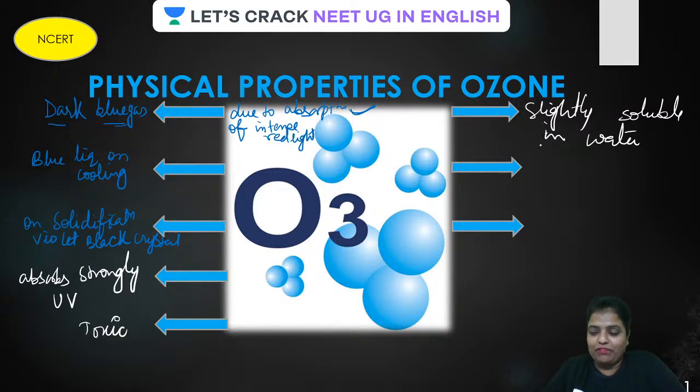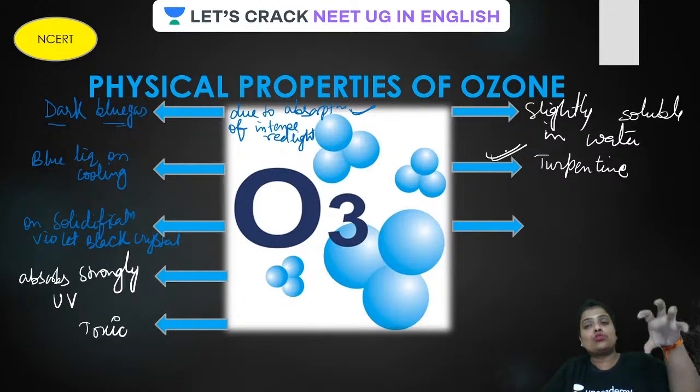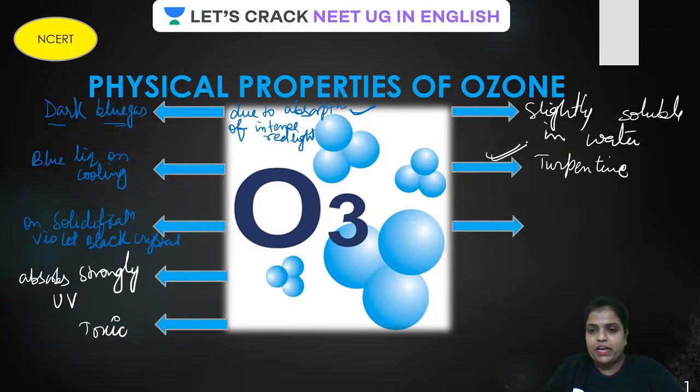Where is it soluble or absorbed? Turpentine oil. Very, very important, guys. This is how ozone is stored. It is absorbed in turpentine or cinnamon oil. Alkaline pyrogallol absorbs oxygen, sorry.